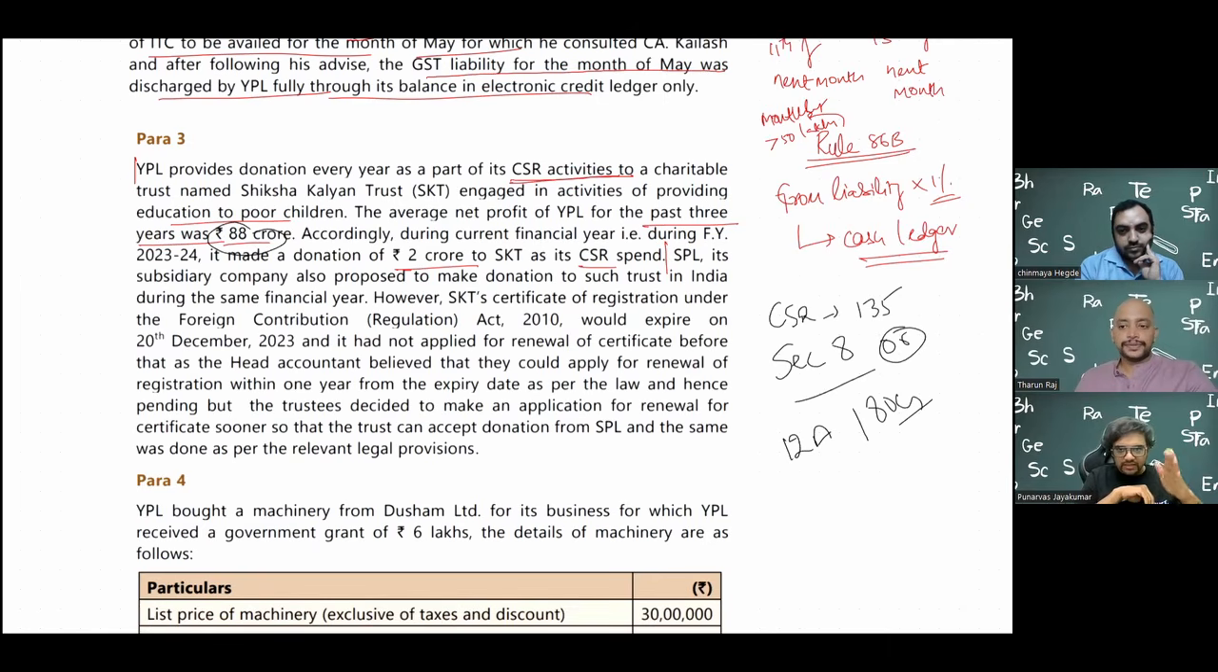So in that regard, what they have told here is SPL, it's a subsidiary company. The Singapore company also wants to make a donation to such a trust in India during the same financial year. However, SKT, Shiksha Kalyan Trust, is doing it through a trust. The certificate of registration under FCRA matters, because the Singapore company is donating money to this trust, SKT. So obviously when money is coming from outside India to our country, you have to follow a law called FCRA, the Foreign Contribution Regulation Act.